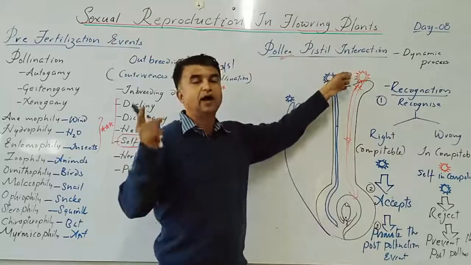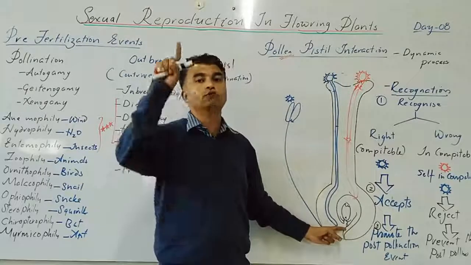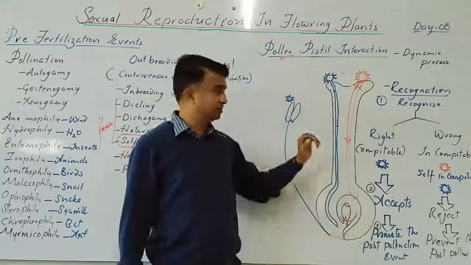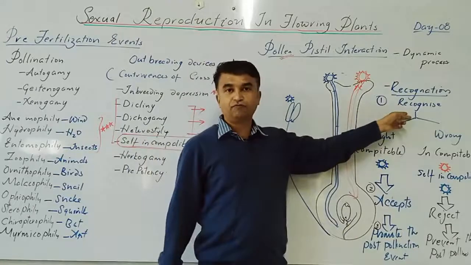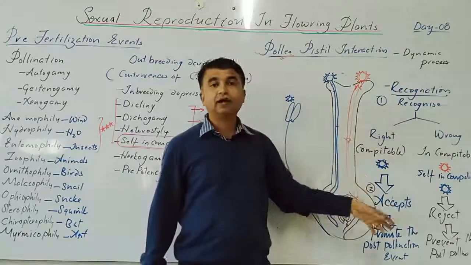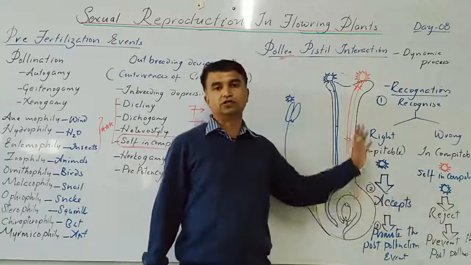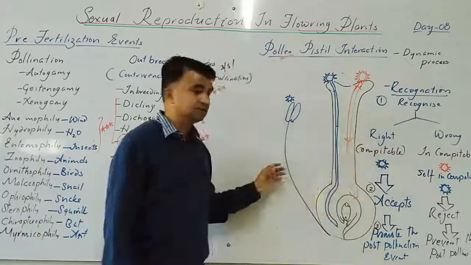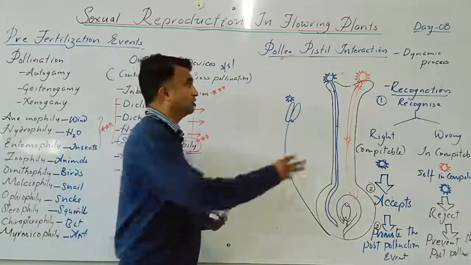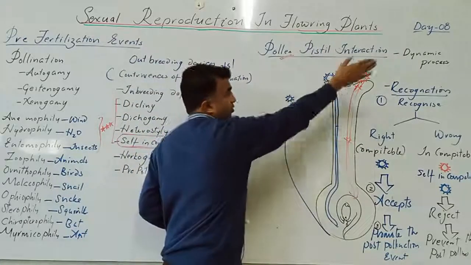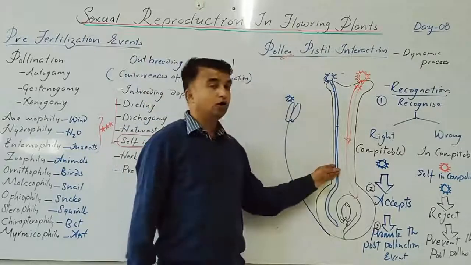From the landing of the pollen grain up to the pollen tube entry into the ovule, all these events together are called pollen pistil interaction, which includes recognition of the pollen grain, either accept and promote, otherwise reject and prevent the post pollination event. Yes, so this is a pollen pistil interaction. First you have to understand what is a pollen, what is a pistil, what is the interaction.